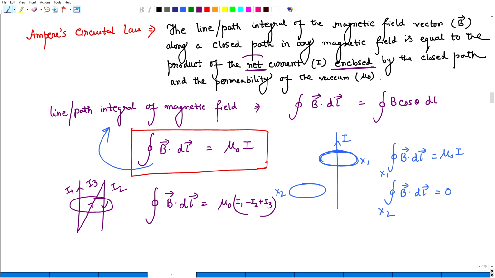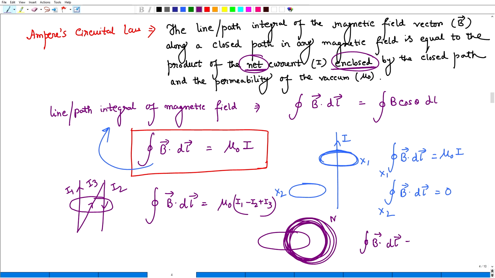So these two words are very important: net current and enclosed by the closed path. Okay, so if there are many wires like this, let's say there are n number of wires, then B dl equals, in each wire the current is I, so it will be N I. Okay, so this is the significance of our Ampere's circuital law.